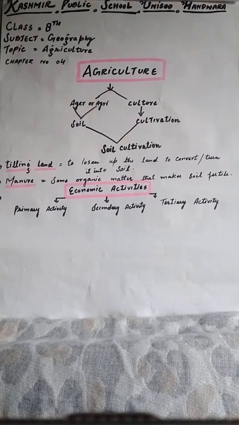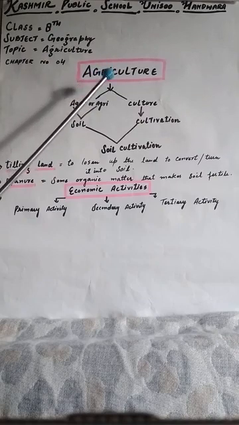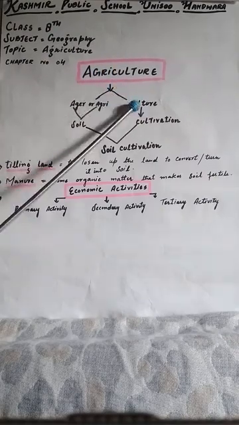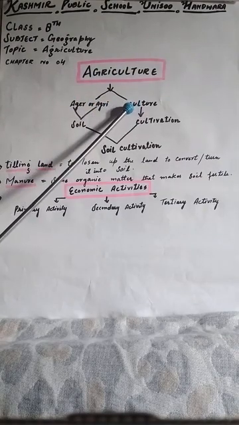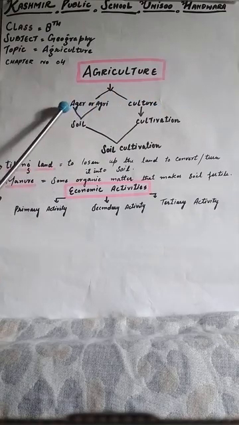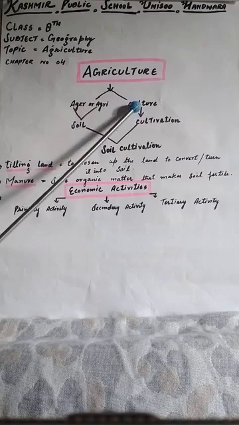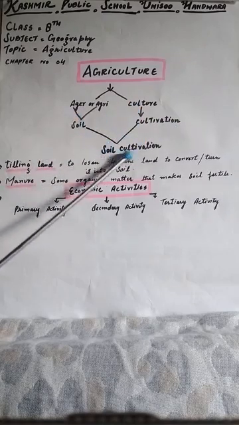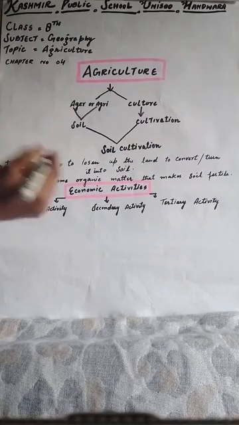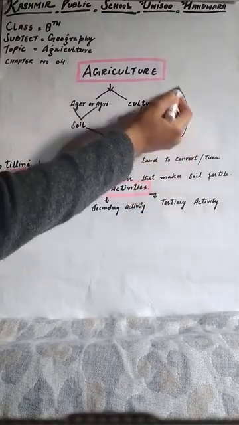Now, dear students, first we will know what is meant by the word agriculture. The word agriculture is derived from two Latin words: agar, or its other name agri, and culture. Both agar and agri have the same meaning, that is soil, and culture means cultivation. If we combine these two words, it becomes soil cultivation. In a nutshell, cultivation of soil is called agriculture.